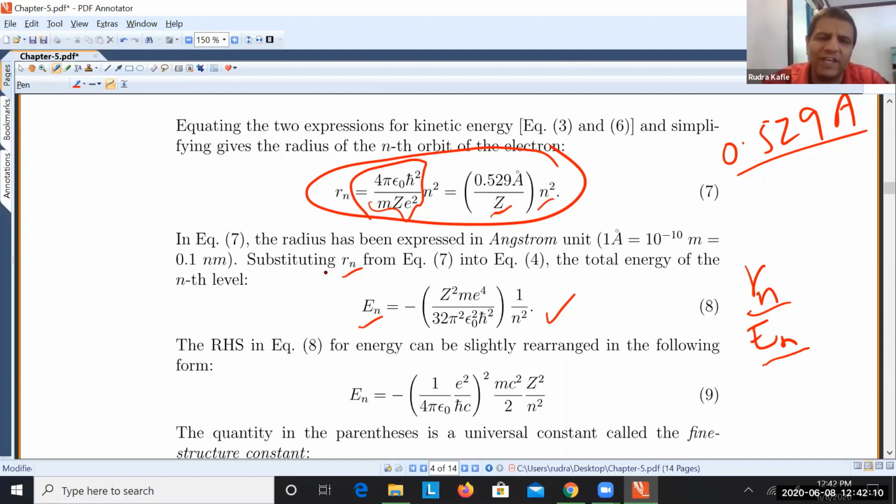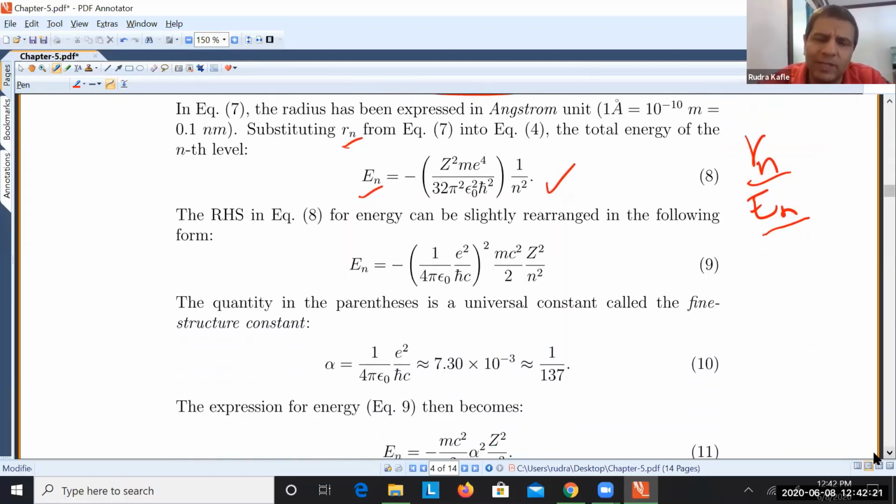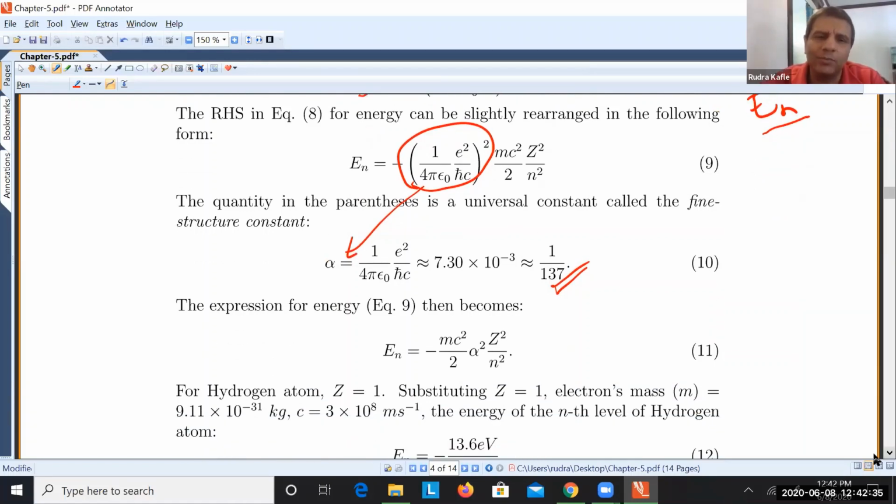So plug in the value of Rn, which we have gotten here in terms of energy, in the expression of energy, and then start simplifying, right? The rest is nothing but algebra. And one beautiful thing you get is this quantity. This quantity is defined as the fine structure constant, which is a constant quantity given by this and denoted by alpha. You can find this quantity in the table of constants, and then plug that alpha back in here, and in terms of alpha you will get the total energy like this.